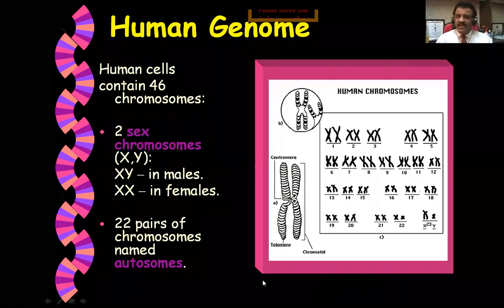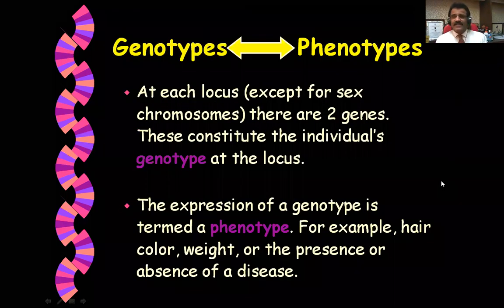The human genome is here in front of you. Everybody knows that human cells contain 46 chromosomes: one pair of sex chromosomes and 22 pairs of autosomes. In males it is 44 XY, and in females it is 44 XX. I am repeating this because it is very important. Finally, you have to remember the genome.